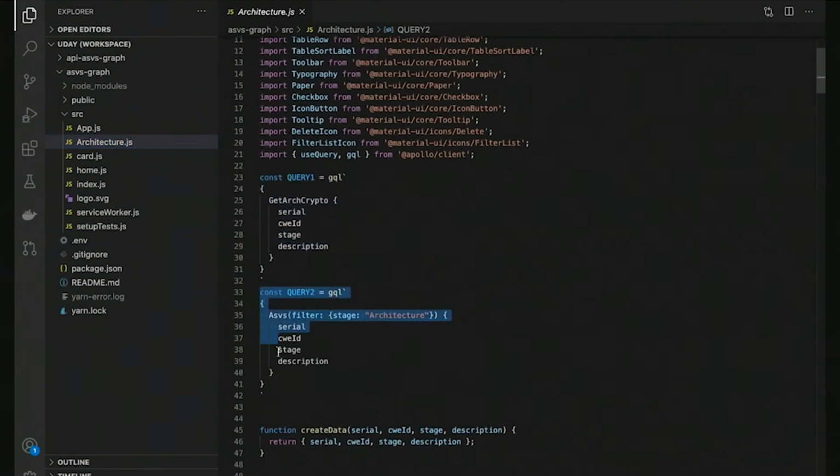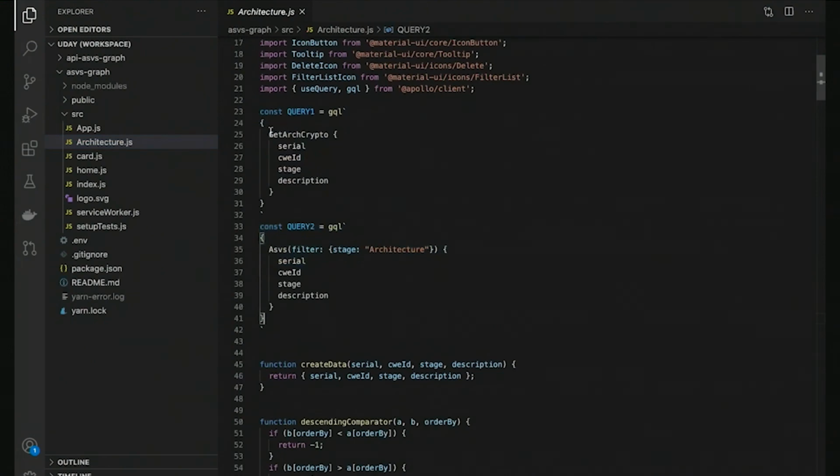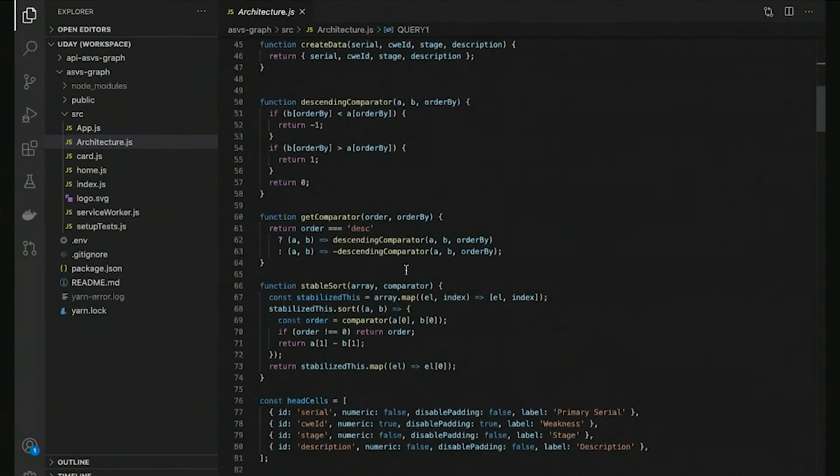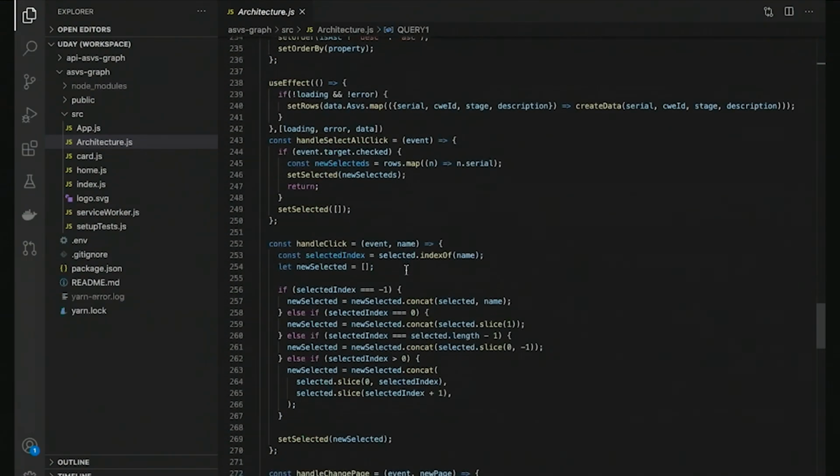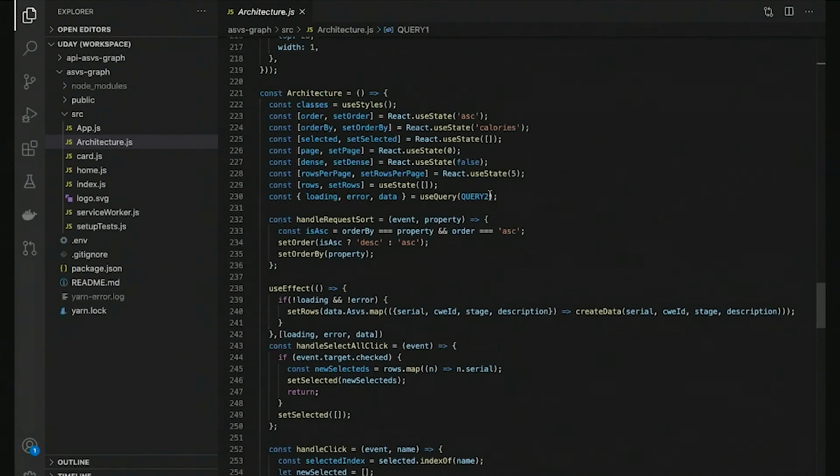They look very, very similar. The only difference is that here I'm calling the new GraphQL query that I've written out. So let me see where I'm calling my GraphQL API using React hooks. I'll switch that from being query 2 to query 1, and fingers crossed.